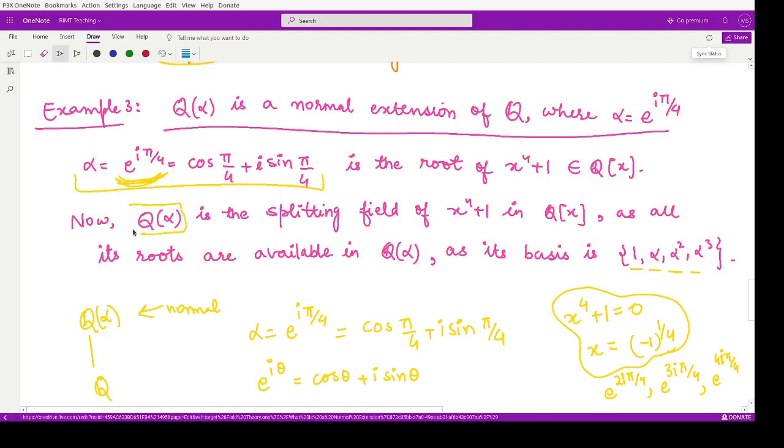Why are these available in Q(alpha)? Because the basis set of Q(alpha) is 1, alpha, alpha square and alpha cube. So we can say that Q(alpha) forms a normal extension over the field of rational numbers for this particular polynomial x raised to power 4 plus 1. In fact, if you take any polynomial here, you can split that into linear factors in this extension. So I think you got the concept of this normal extension.